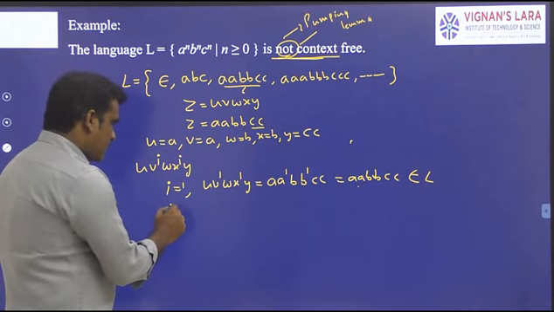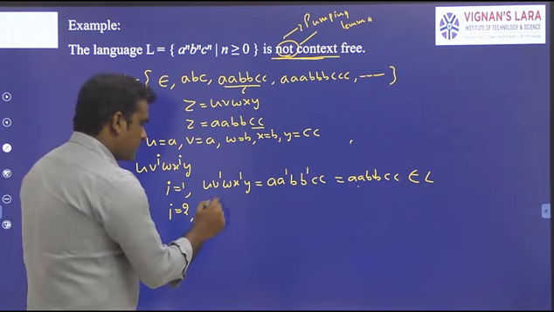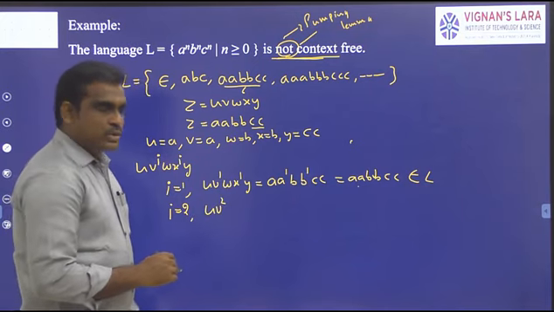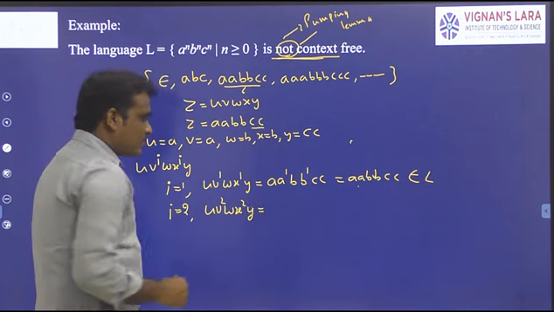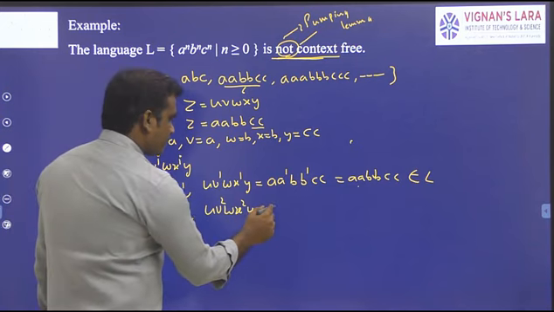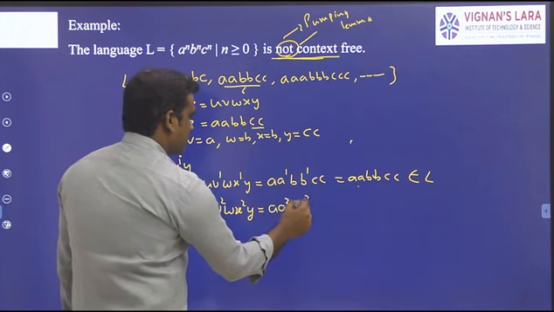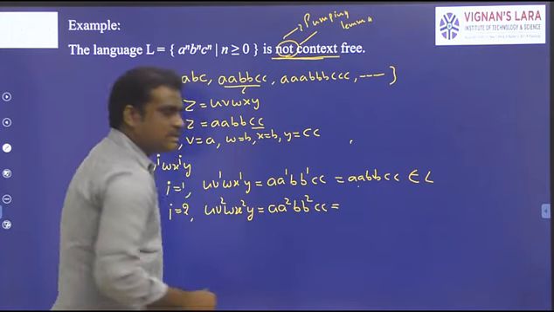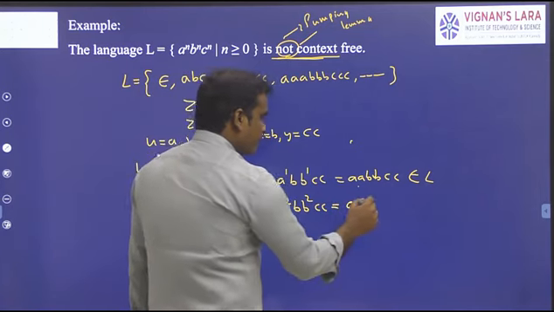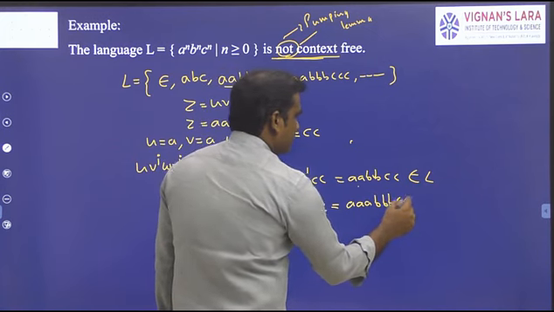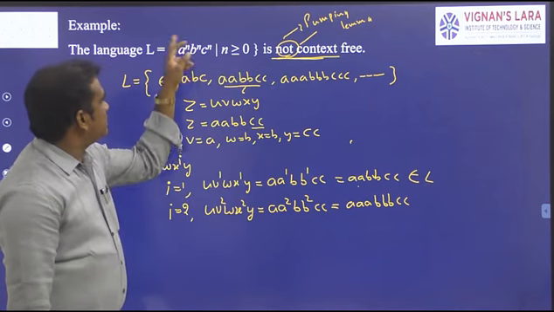Now if you take the next value, take the i value as 2. Now you can write U, V power 2, W, X power 2, Y. Now what is the U value? A. V means A square, X means B square, Y means C. What is the result? The result is A cube, triple B, double C.